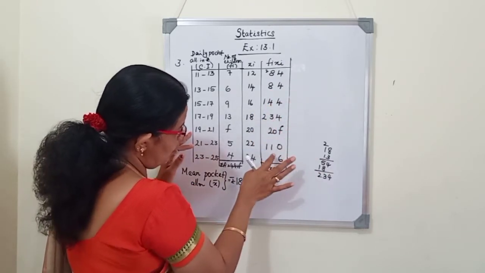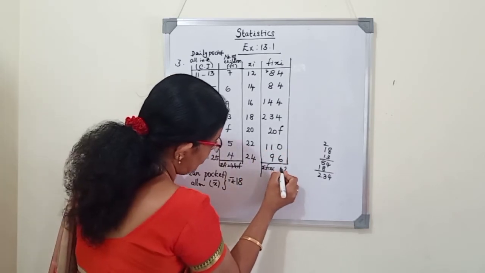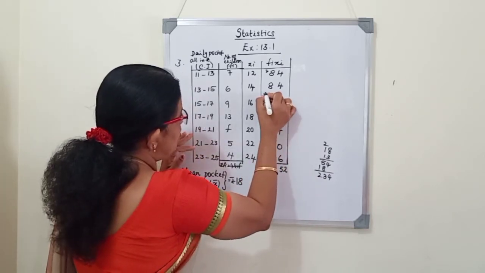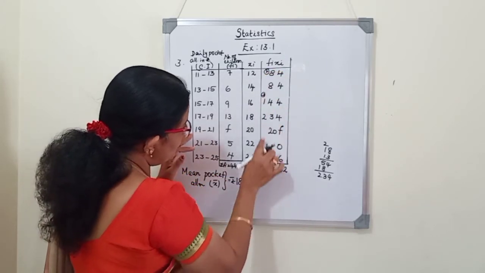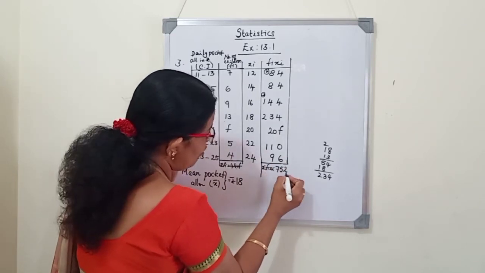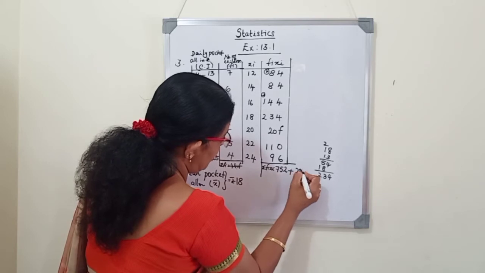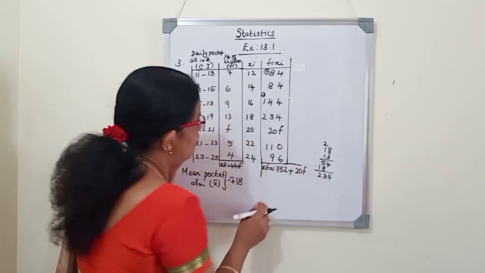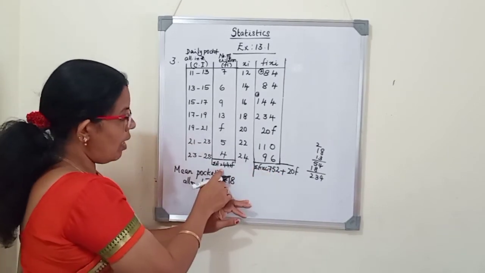This we will leave. 25 plus 10, 35. Remainder 3. 3 plus 1, 4. 4 plus 2, 6. 6 plus 1, 7. 752 plus 20f we will write as it is, 20f.